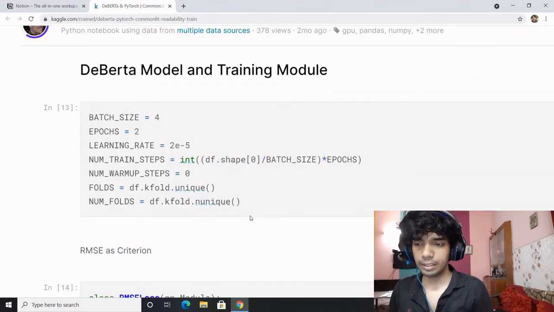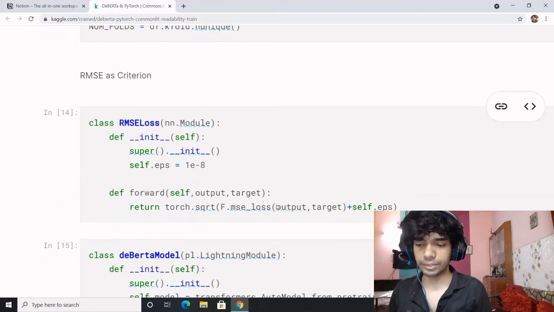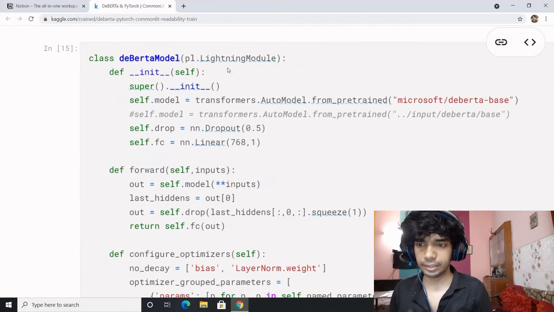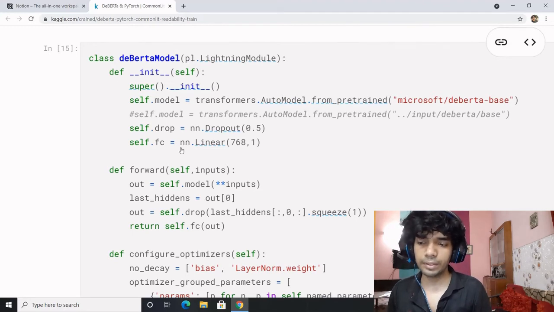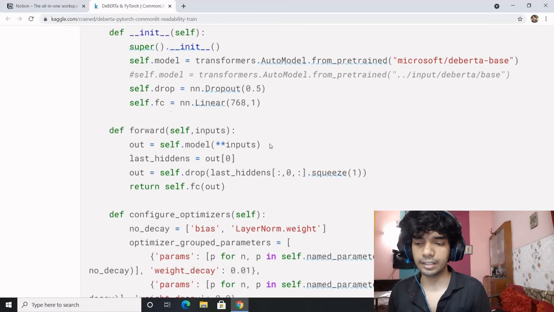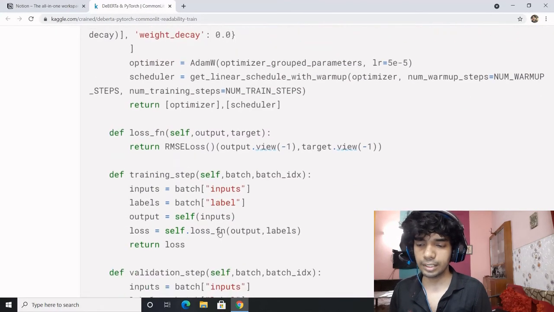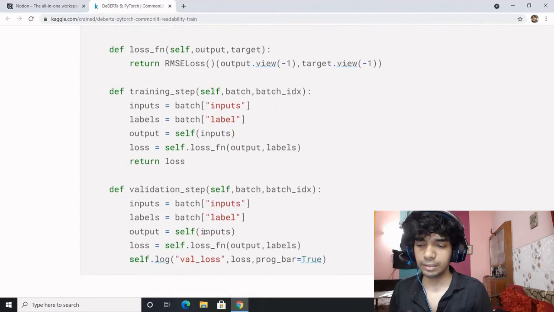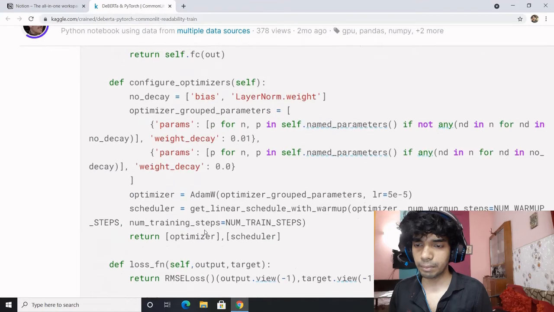Now here we are defining the parameters, and here you are defining the loss function. This particular code section is the PyTorch Lightning module. You are defining the model with the help of the PyTorch Lightning module. You are initializing the model, initializing the dropout layer, initializing the fully connected layer, performing the forward, defining the optimizers, the loss function, the training step, and the validation step. This is quite interesting and based on PyTorch Lightning.